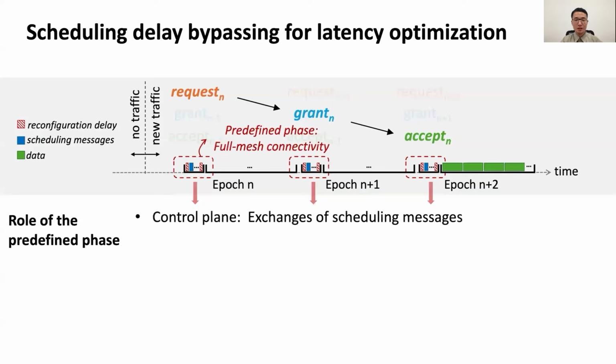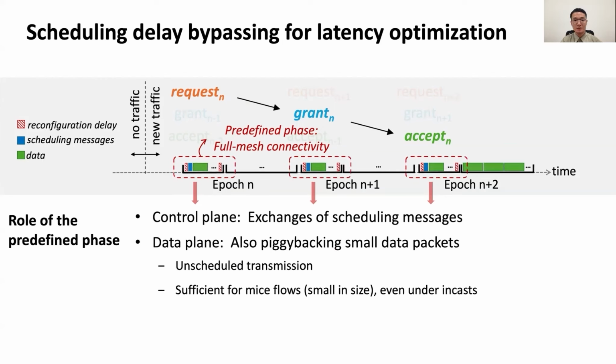This leads to our scheduling delay bypassing design. Recall that full mesh connectivity is provided in the predefined phase by round robin. It serves as a control plane, supporting exchanges of scheduling messages. This is actually a perfect opportunity if some source-destination pairs have urgent data to send. We utilize this opportunity and piggyback small data packets along with the scheduling messages.